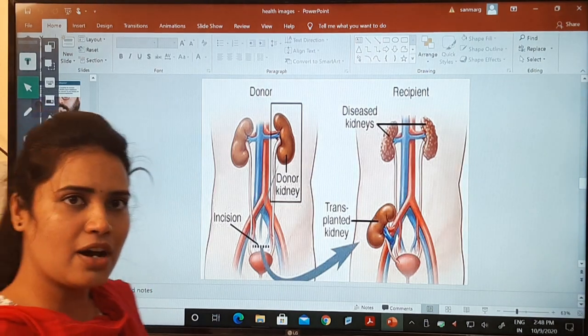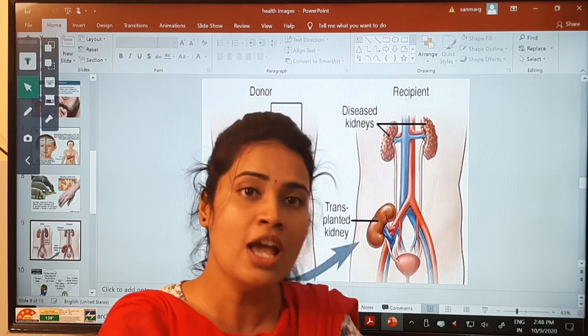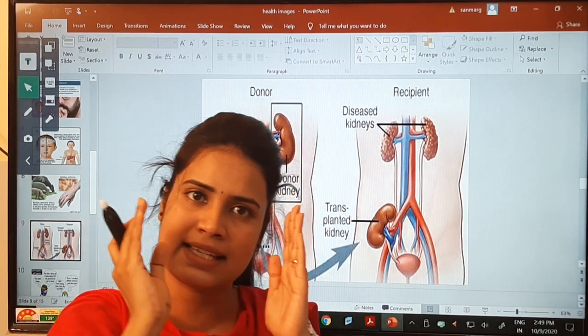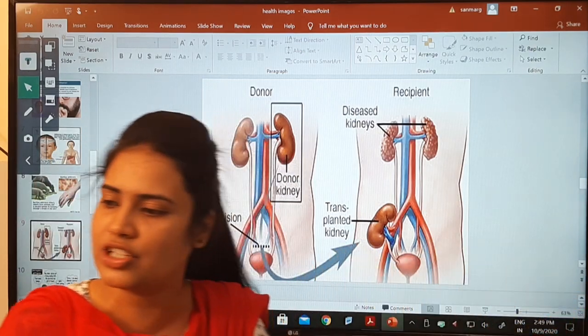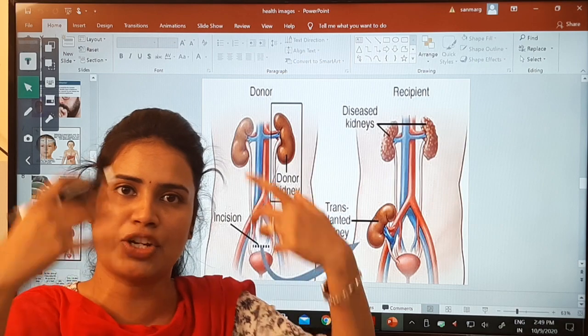Remember I already told you, your immune system recognizes your own antigens, which are called self antigens. Your immune system can easily distinguish between self antigens and foreign antigens. They know the mark that is present in your organs.